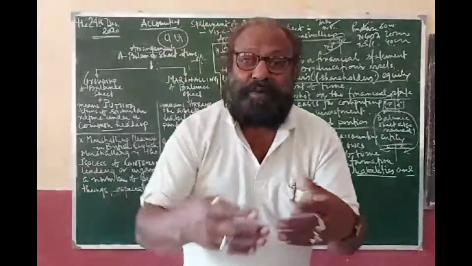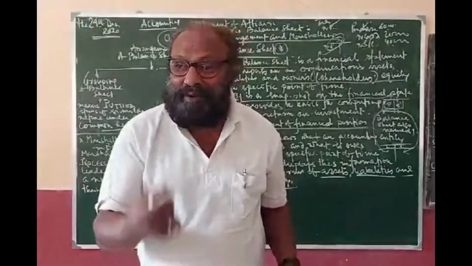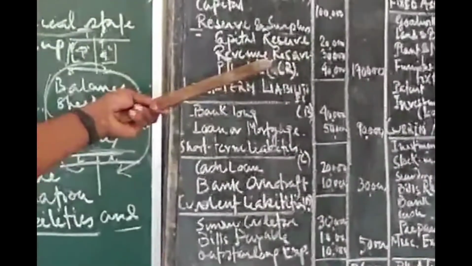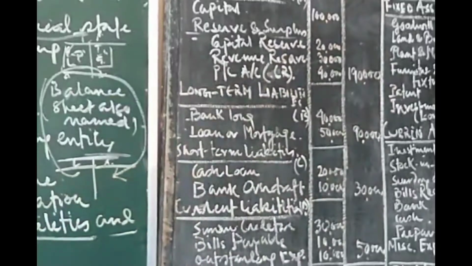Nothing, a good part of the eggs you are not at all interested to take back. You want to utilize it for further breeding and further getting your production material, and so that is invested in the business outside. That is known as reserve. Okay. And this reserve is of two types.